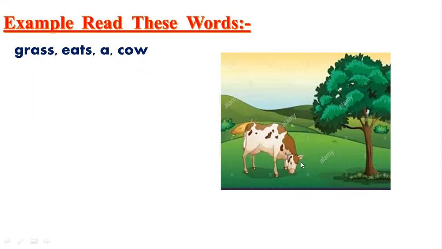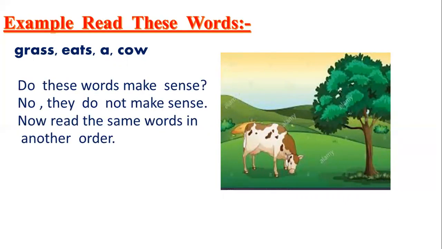What do you see in this picture? There is a tree, there is a mountain, there is some grass, green grass, yes? So you can see the cow, very good. So do these words make sense? No, we can't understand what these words are trying to say. So can you try to arrange these words? Yes.